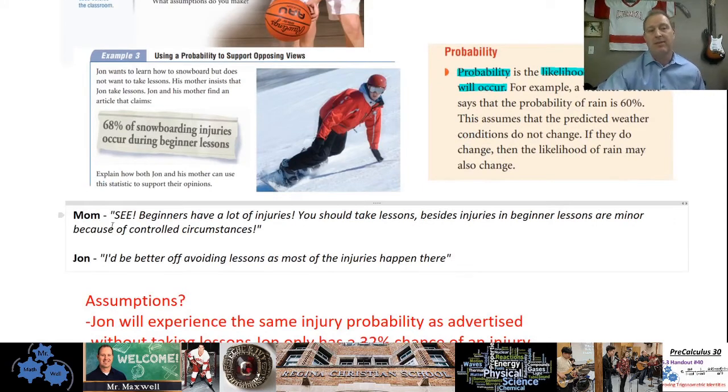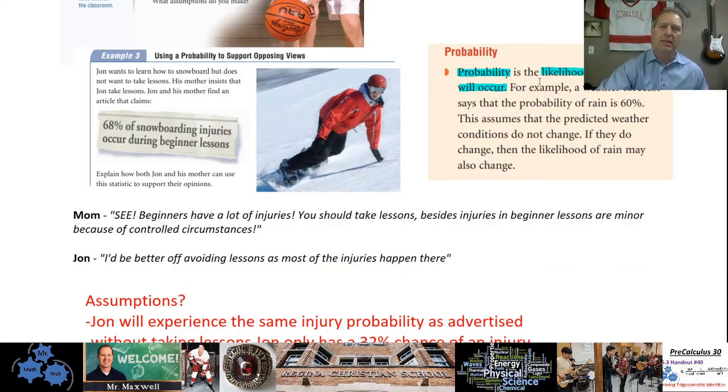So mom says, see, look, the beginners have a lot of injuries. You should take lessons. Besides, the injuries in beginner lessons are probably minor because of the controlled circumstances. So you see how mom could say, listen, beginners are prone to accidents. You should take lessons. And of course, John might say, I'd be better off avoiding lessons because most of the injuries happen there. Look, 68% is 68 out of every 100 injuries. So you can see how they would both use the data for their own end goal.